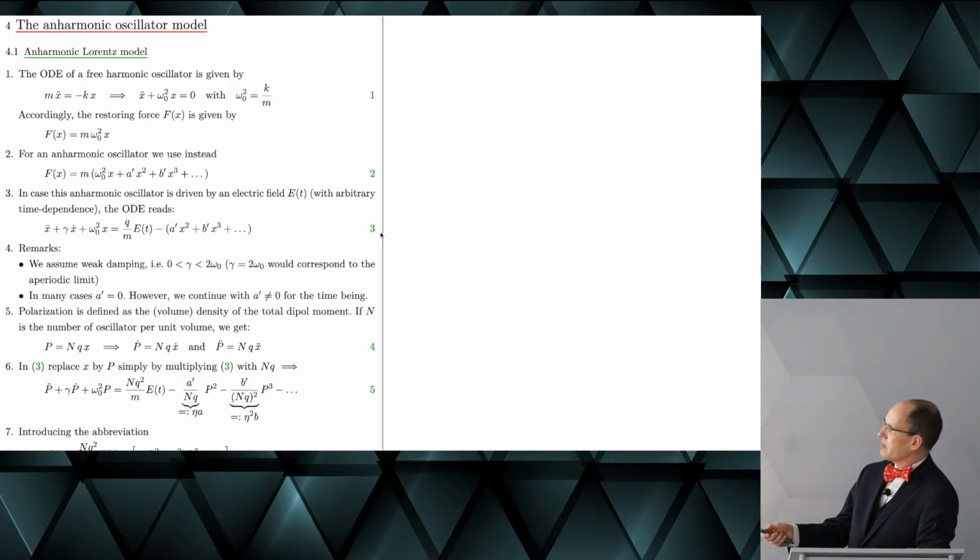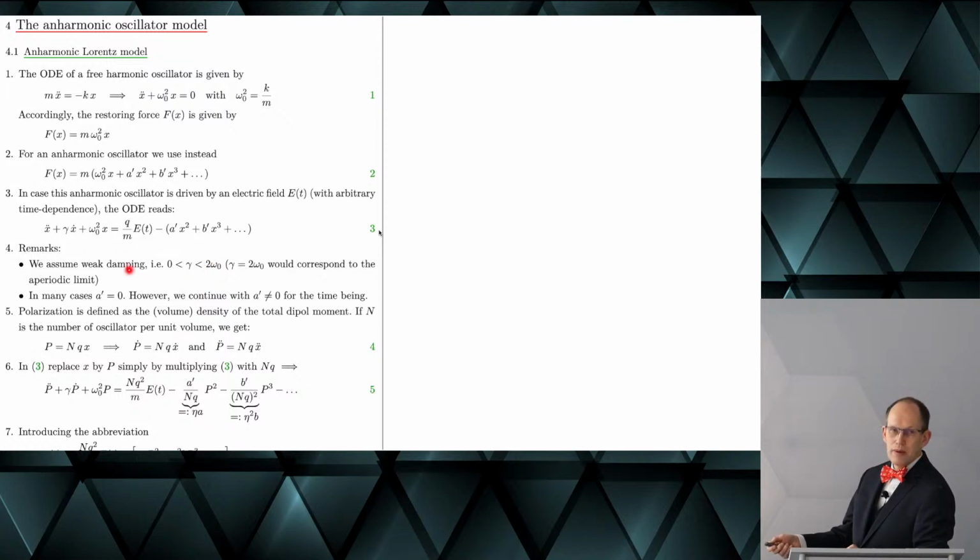Well, so far it's a free harmonic oscillator. No, it's a free unharmonic oscillator here now. It's damped already, but now we also drive it. So therefore, we also include a driver to this differential equation.